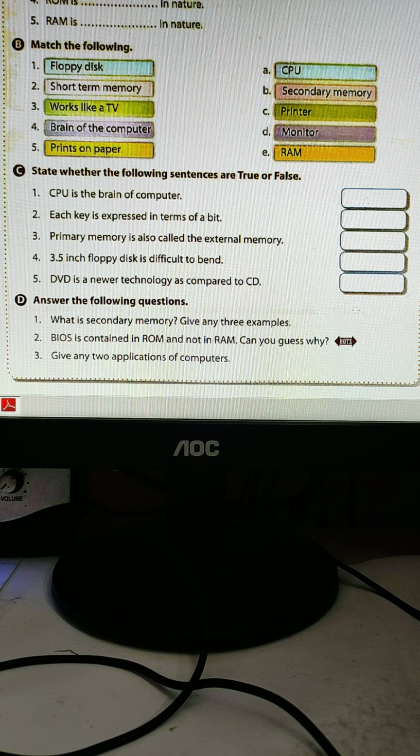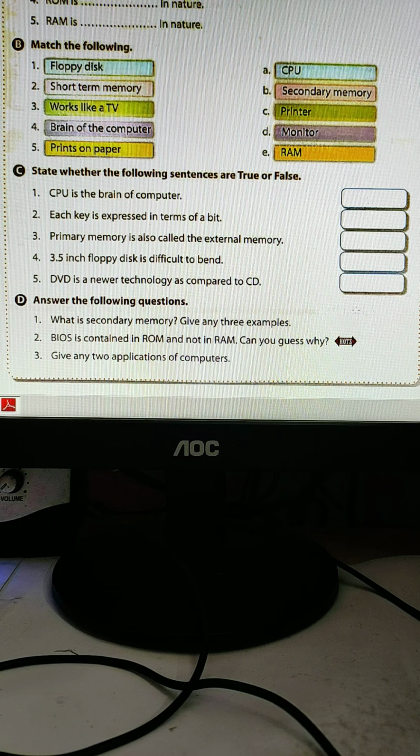Now, BIOS, basic input output system, is contained in ROM and not in RAM. Can you guess why? Because, as I explained last time, BIOS is already manufactured by the company and it is fixed from the manufacturing company.